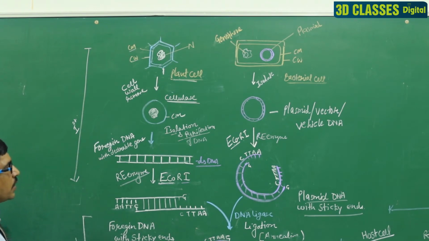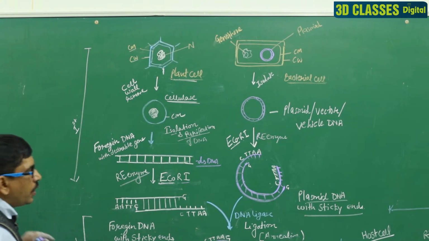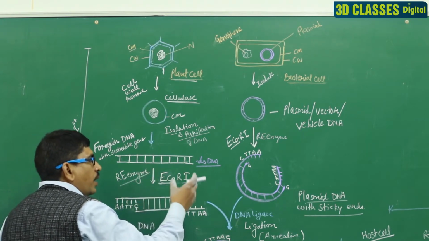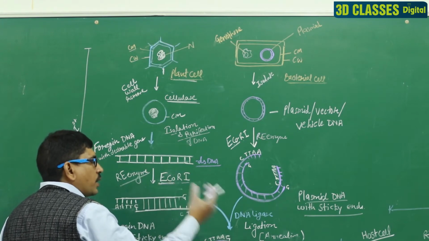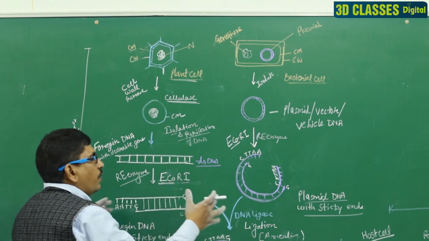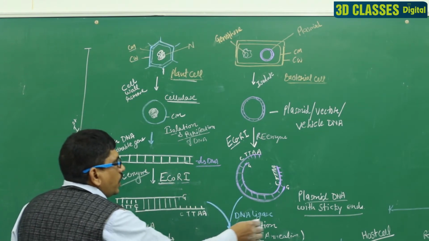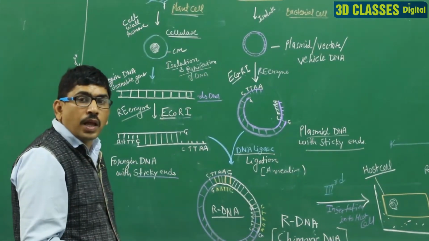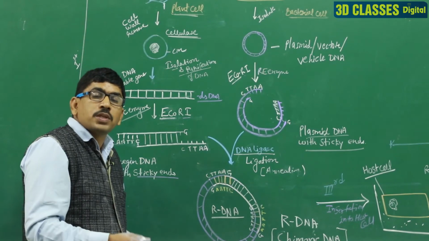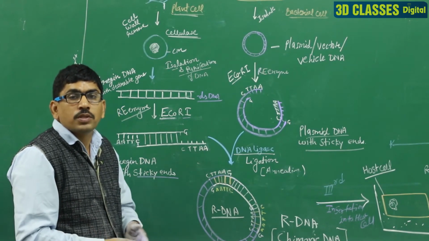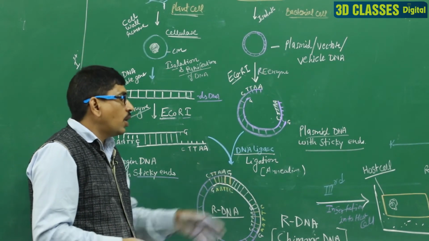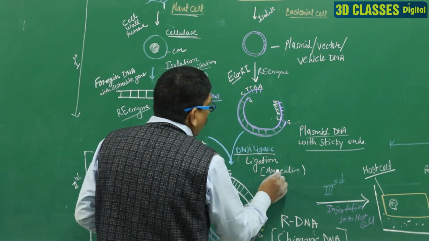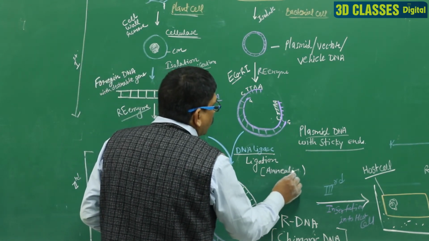Due to the utilization of the RE enzyme, sticky ends are formed in the vector and the foreign DNA, and we join them together with the help of the DNA ligase enzyme. This process is known as ligation, or another way, it is known as annealing.